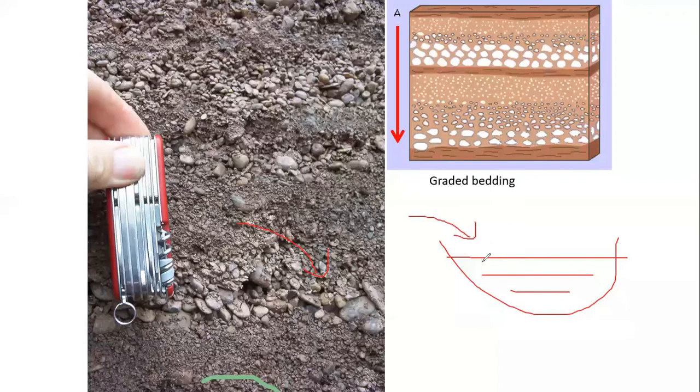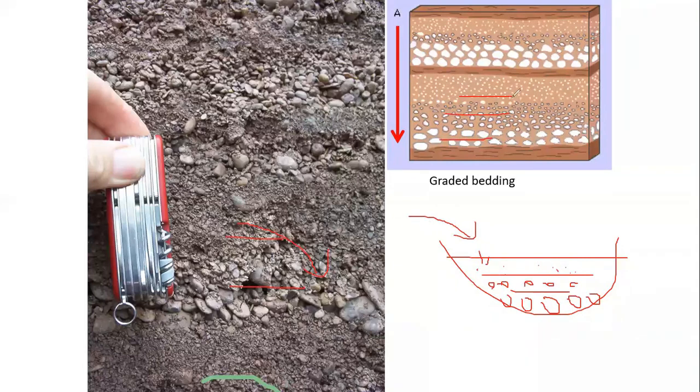And what happens when they fall in the water? The large particles or heavy materials will go down and settle down here. Large material. Then above this, smaller material will deposit, then smaller than that. Like this, on the top there will be fine material. So this is called graded bedding. This type of rock is also formed in sedimentary rocks. You can see here graded bedding: large material, small and very small. Here you can see large, small, very small, large, small, very small.